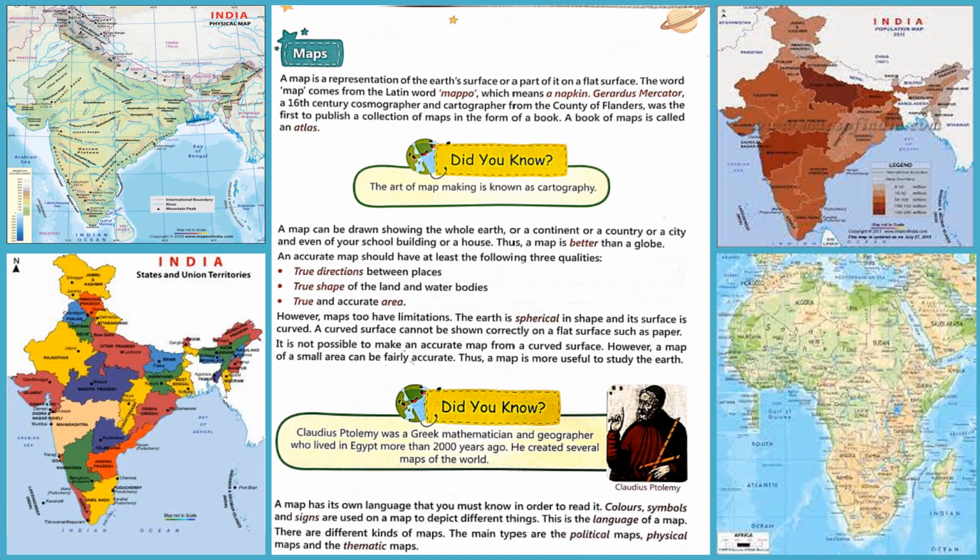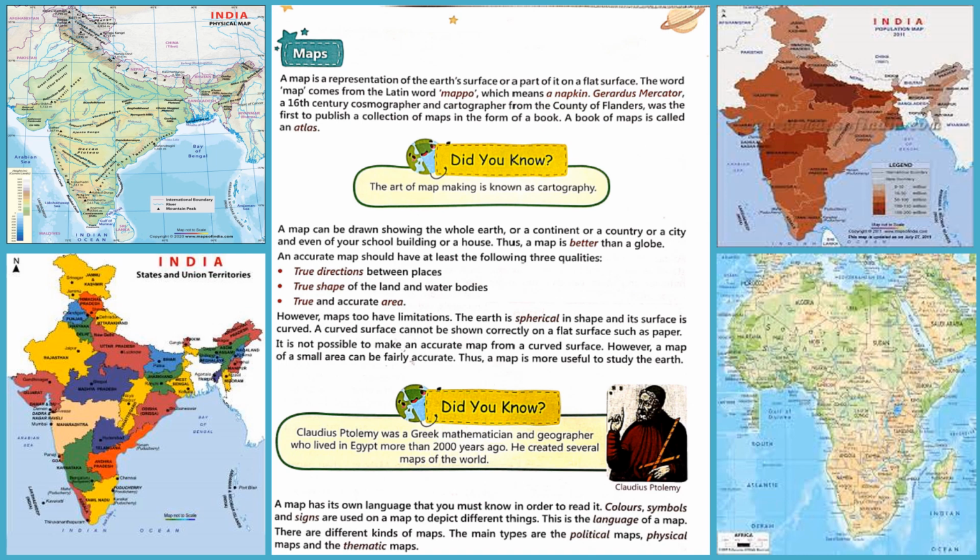However, maps too have limitations. What are the limitations? What are the disadvantages? We already learned the disadvantages of the globe in the last class. Maps also have some limitations. What is the shape of the Earth? The Earth is spherical in shape and its surface is curved. A curved surface cannot be shown correctly on a flat surface such as paper. It is not possible to make an accurate map from a curved surface. However, a map of a small area can be fairly accurate.